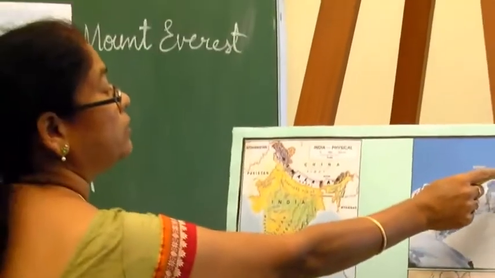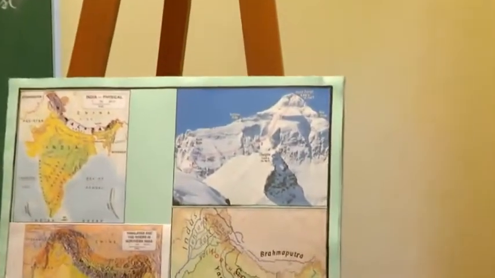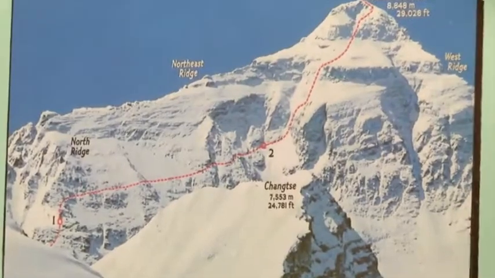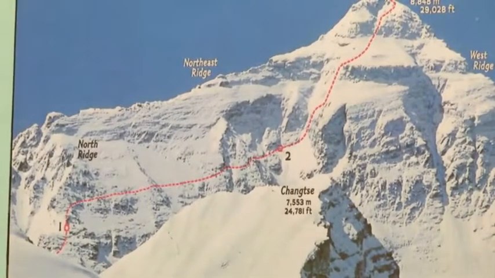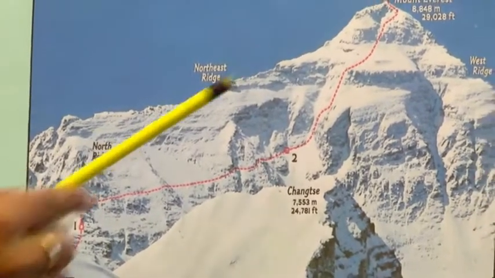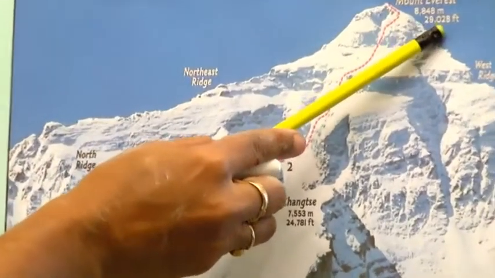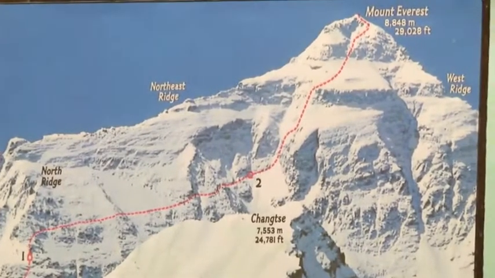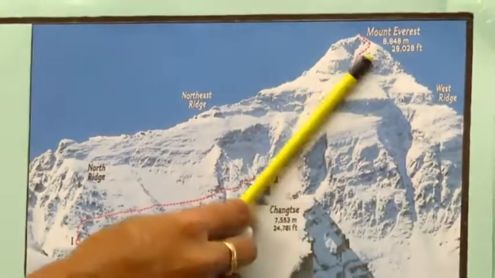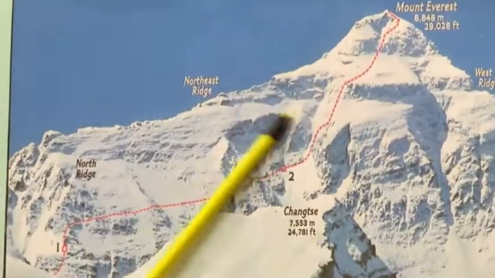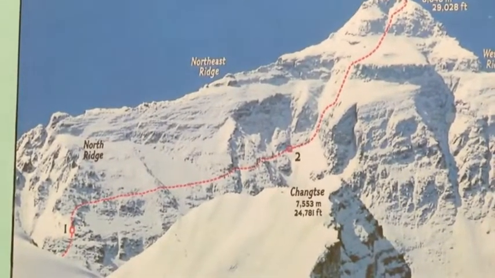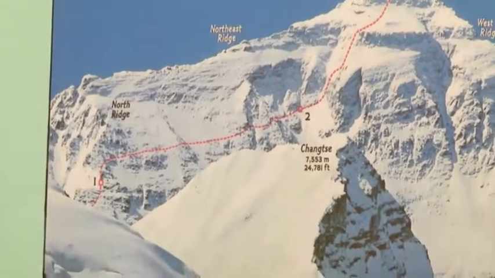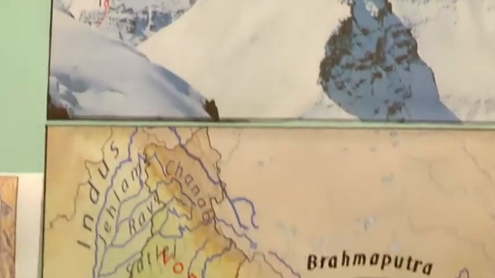You can see Mount Everest. What is the height of Mount Everest? 8,840 meters. In feet, 29,028 feet. And these peaks are covered with snow throughout the year. These mountains in the Himalayan ranges are covered with snow throughout the year.